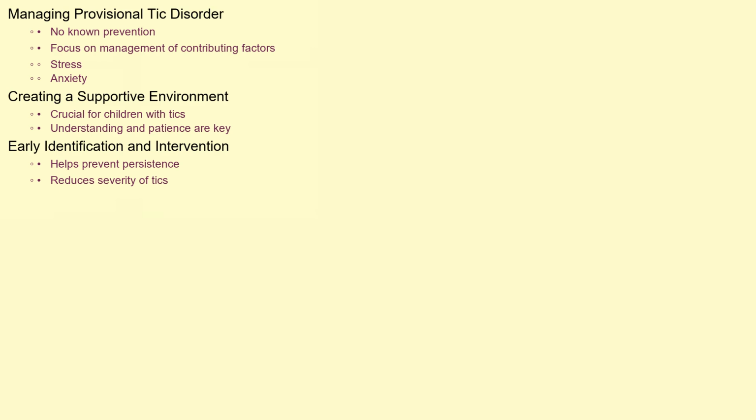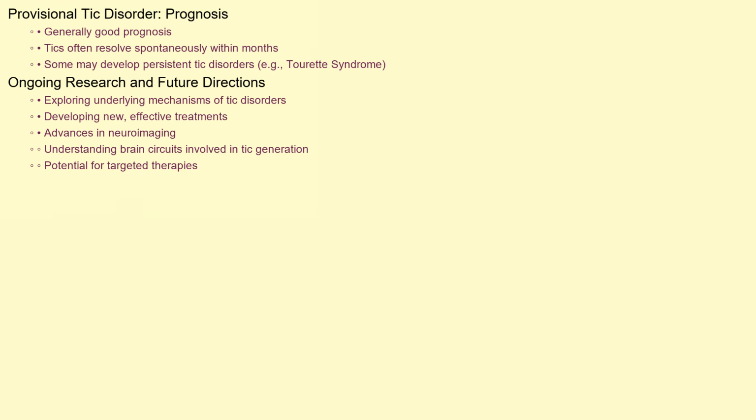However, managing contributing factors like stress and anxiety can be helpful. Creating a supportive and understanding environment for children who are experiencing tics is crucial. Early identification and intervention can also help prevent tics from becoming more persistent or severe. The prognosis for provisional tic disorder is generally good. In many cases, tics resolve spontaneously within a few months.